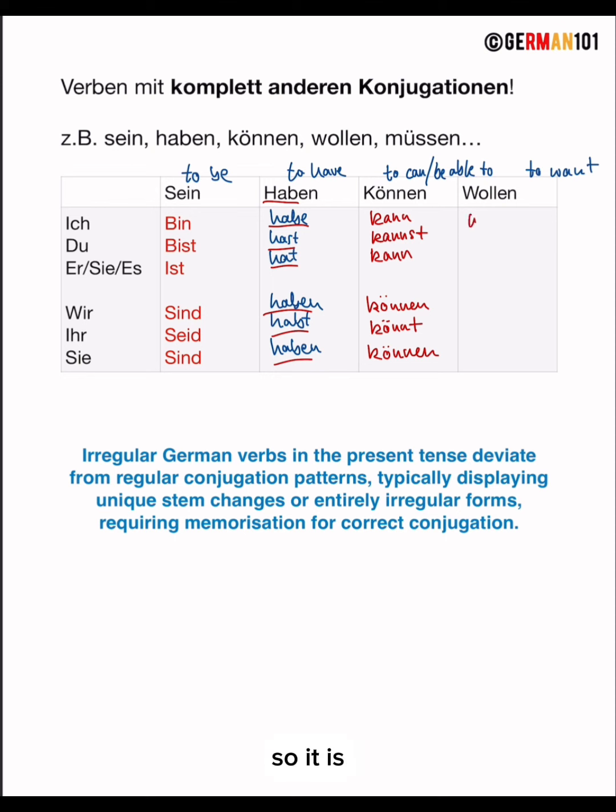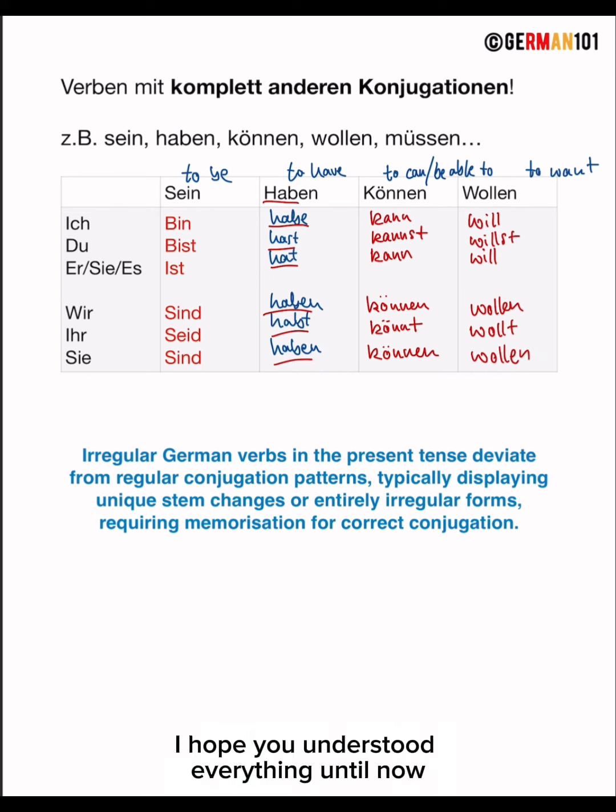So it is ich will, du willst, er, sie, es will, wir wollen, ihr wollt, und sie wollen. Okay, perfect. I hope you understood everything until now.